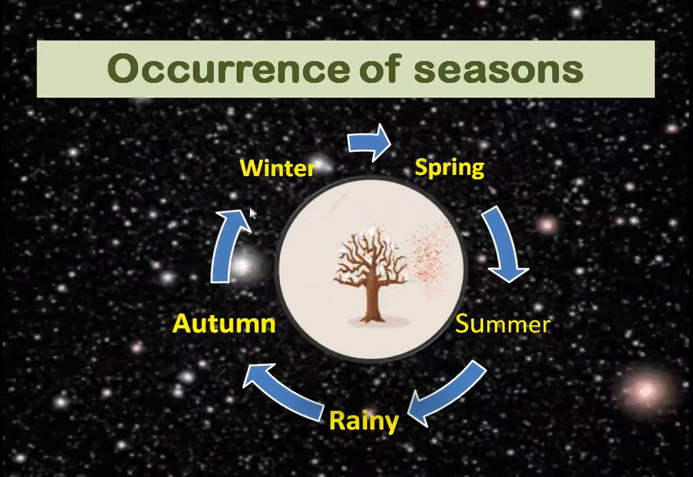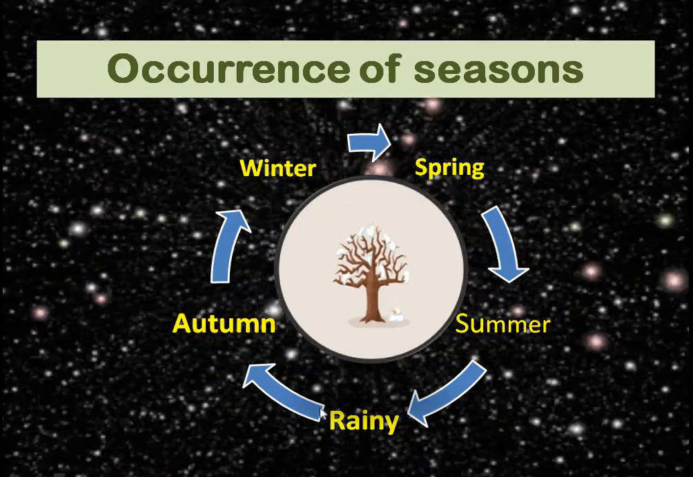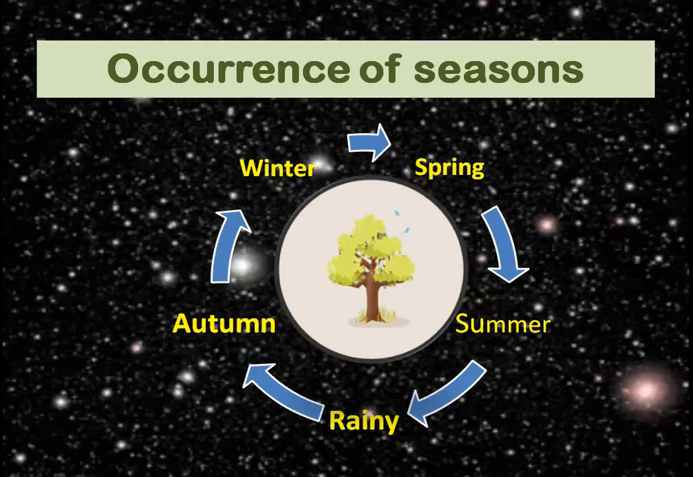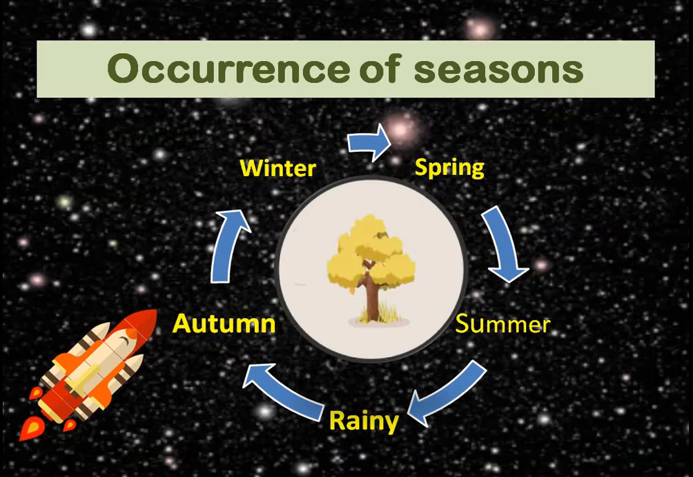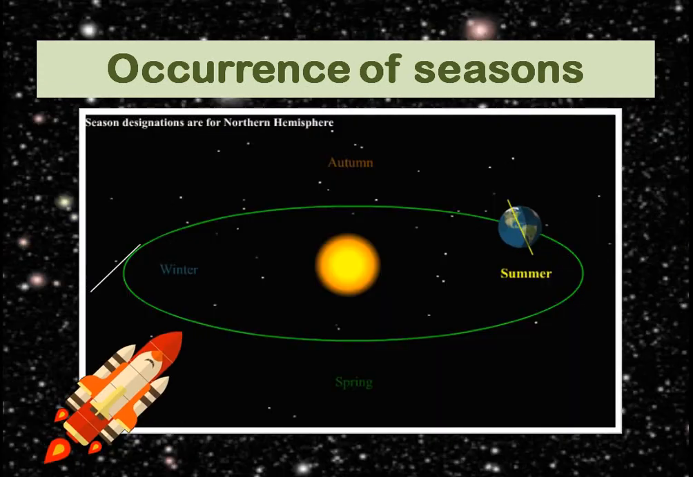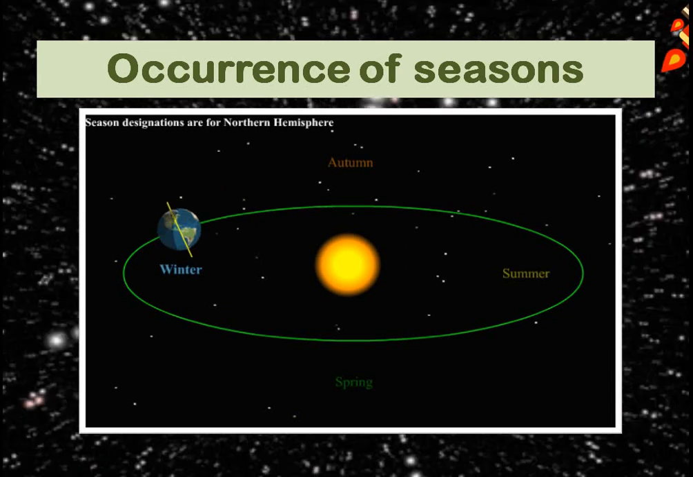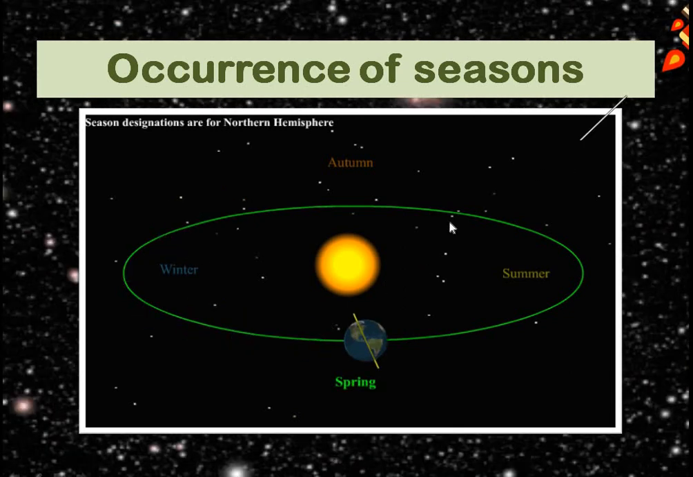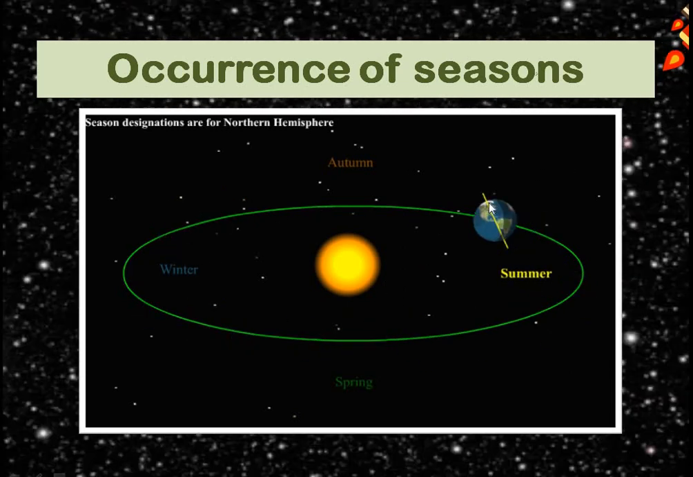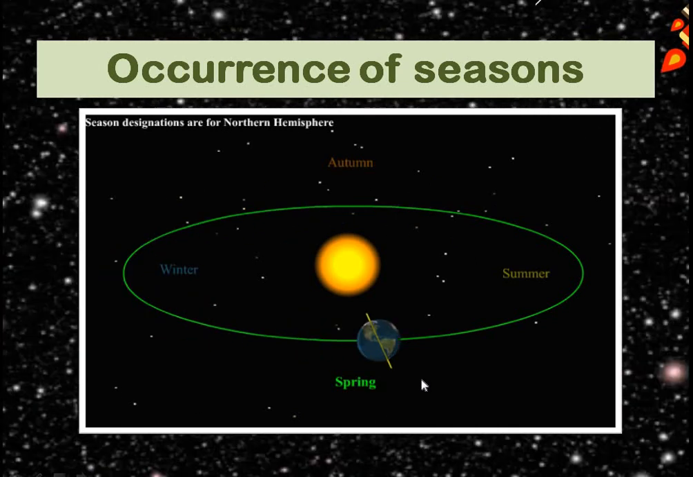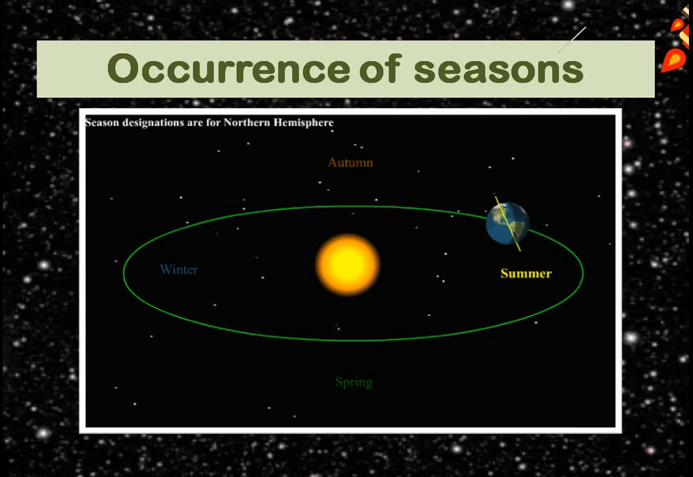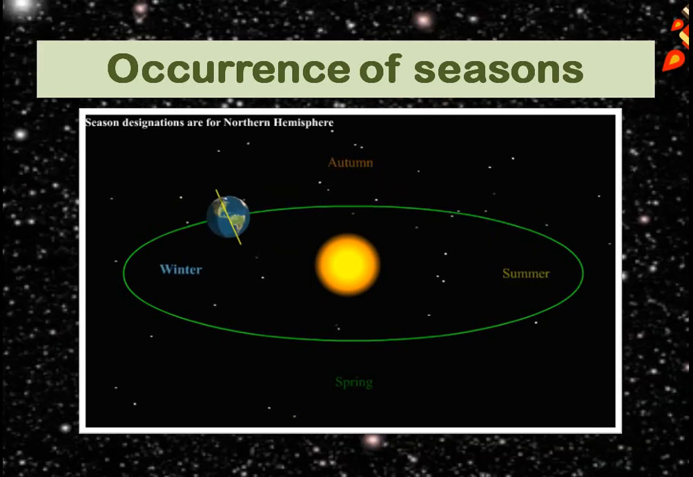This cycle of seasons keeps on moving, and this is because, you see, the Earth is moving around the Sun, and as it is moving around the Sun, the seasons are also caused due to the tilt of the Earth. Okay.